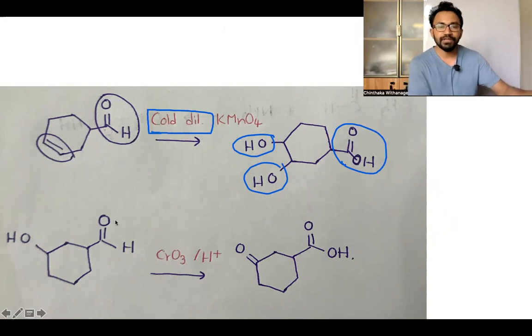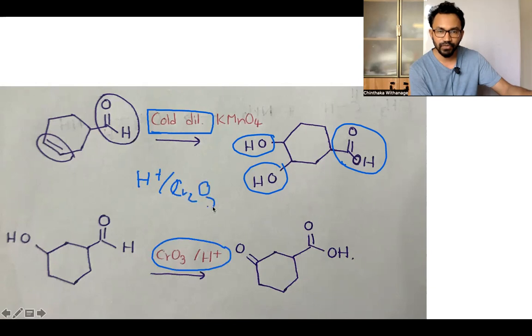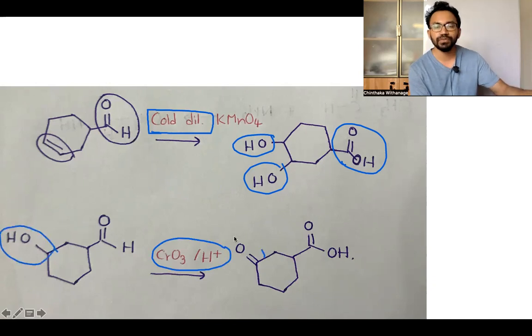Here they introduce what happened with the H plus CrO3. As I mentioned before, like H plus Cr2O7 2 minus, this one is also a very strong oxidizing agent. So it can oxidize the secondary alcohol to the keto group.